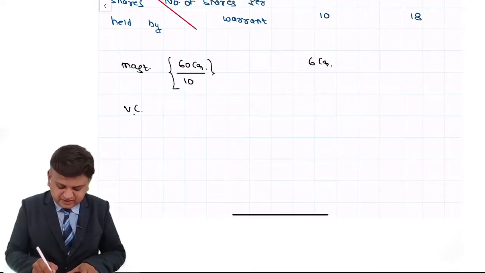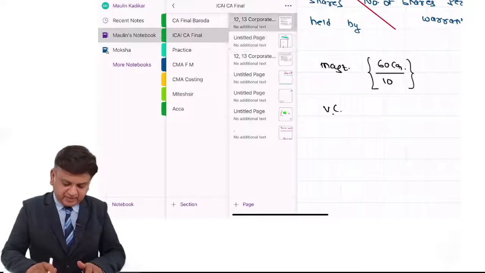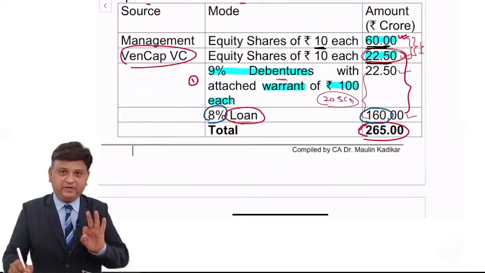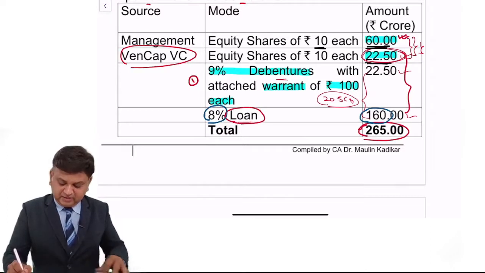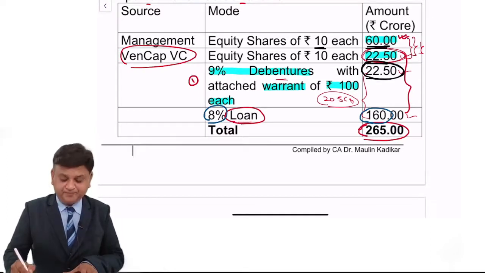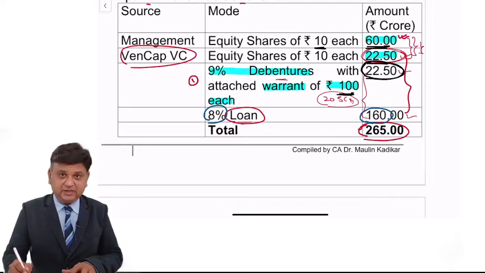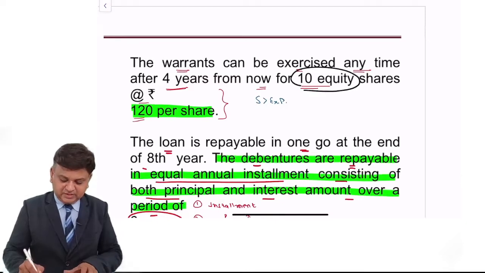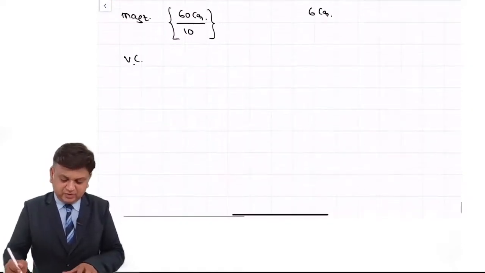Now as far as the venture capital is concerned, the information is given that initially we are giving 2.25 crore. Then we have been provided that this is the value of the debentures. Face value of the debenture is 100 and warrant is 10 equity shares. So understand carefully friends what I am going to write over here.